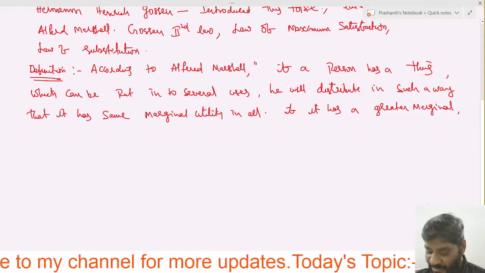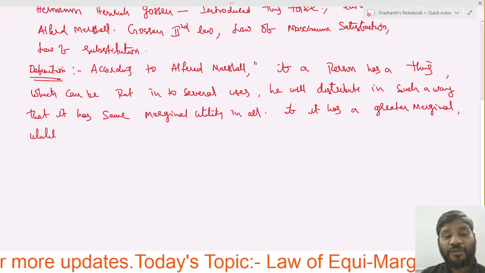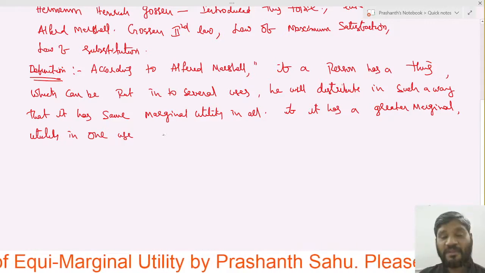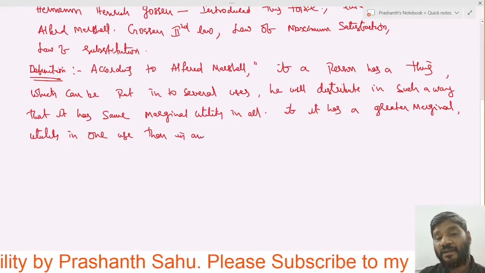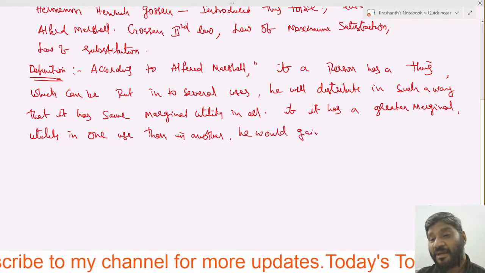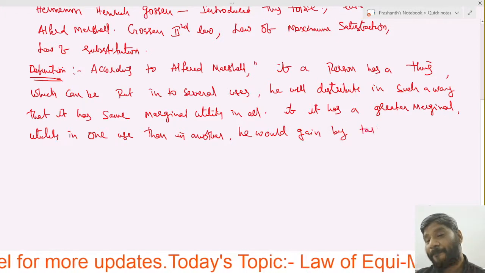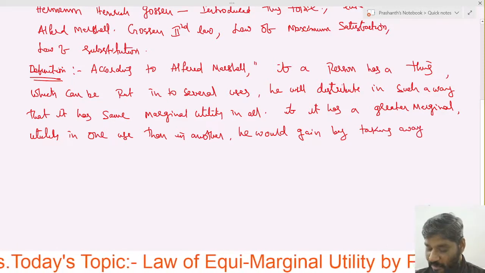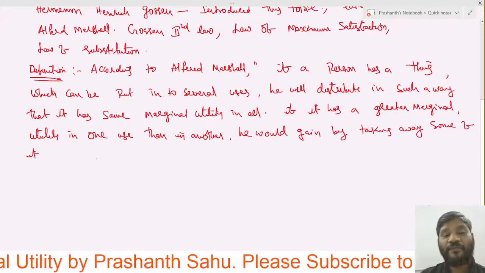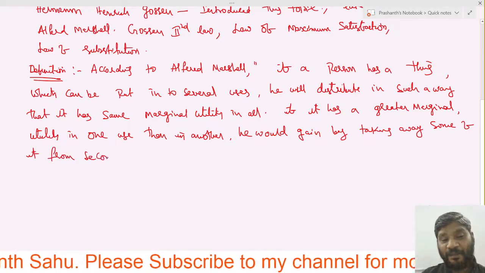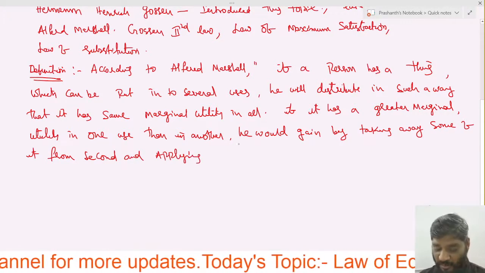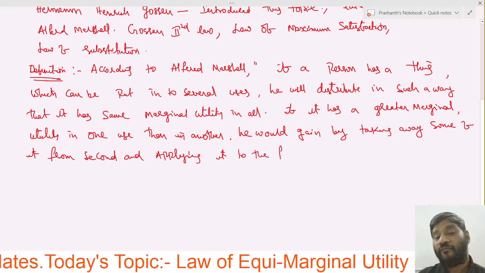If he has a greater marginal utility in one use than in another, he would gain by taking away some of it from the second and applying it to the first.